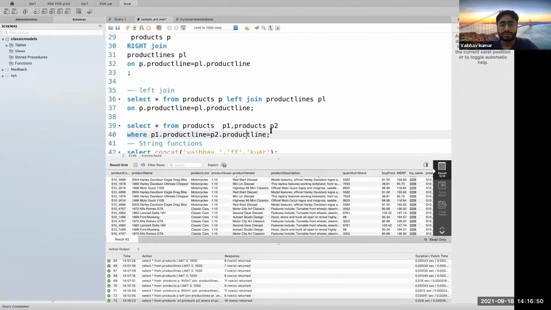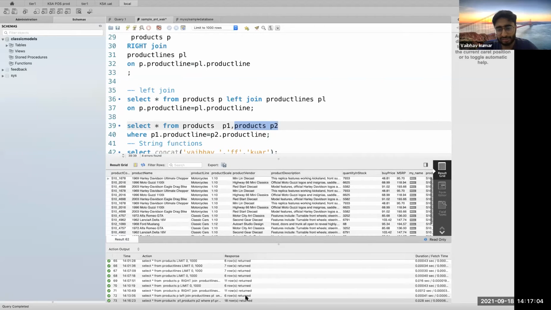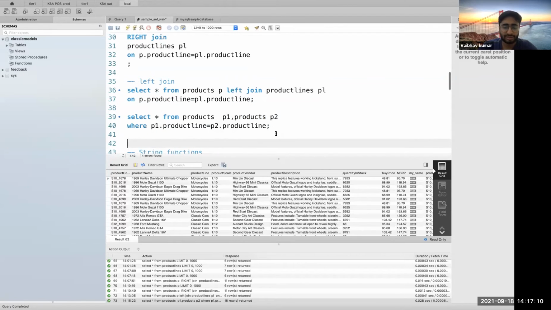This is how your cross join looks. All the records from product one get matched to product two, so there are n cross m rows. You can see that 18 rows came when we multiplied these two together. It is just n cross m of anything.